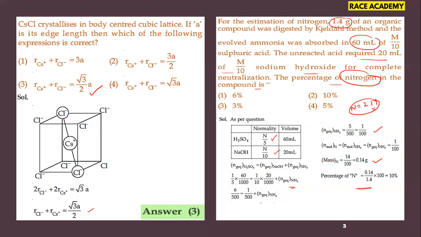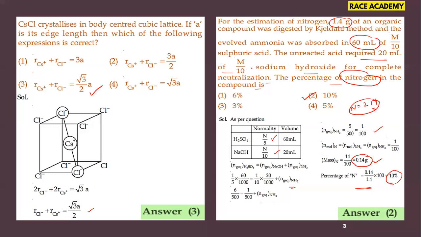The percentage of nitrogen in the given problem: 1.4 grams of organic compound is given, and we got the mass of nitrogen as 0.14 grams. So the percentage became 10%. So 10% means the answer is the second option. Hope you understand.